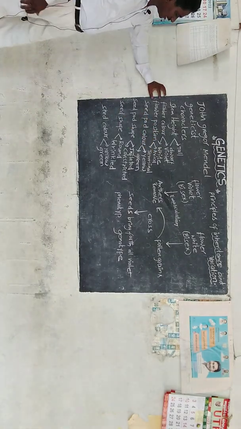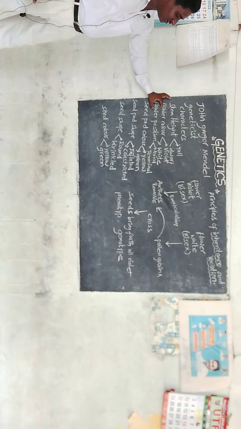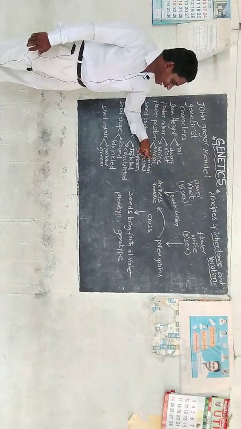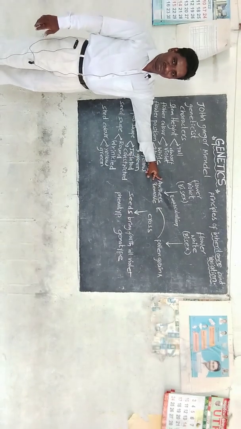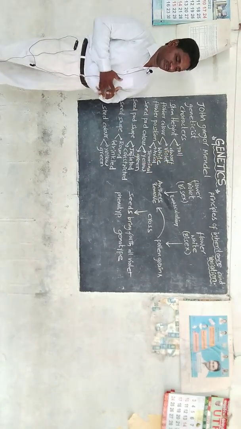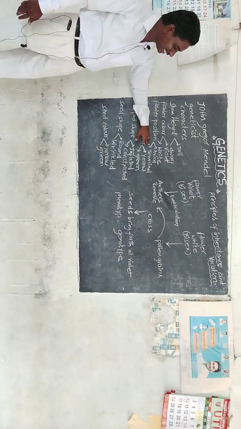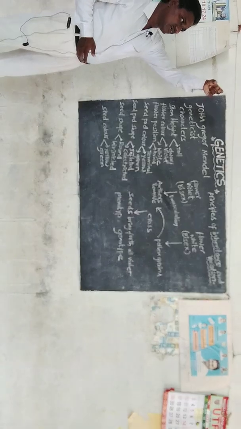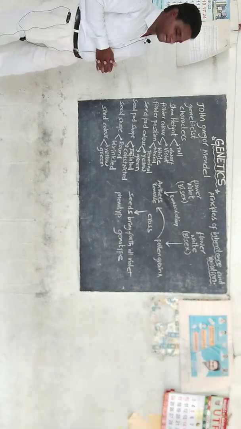The third character he observed is flower position. Sometimes you can see it axial, that means the axial bud turns into a flower, and some flowers are located at the terminal part, at the top of the plant.